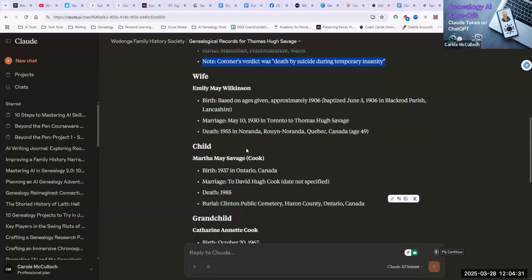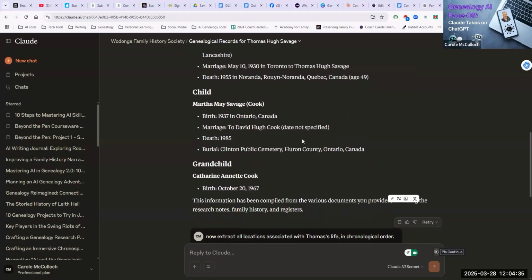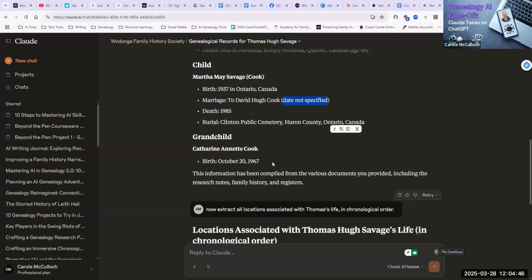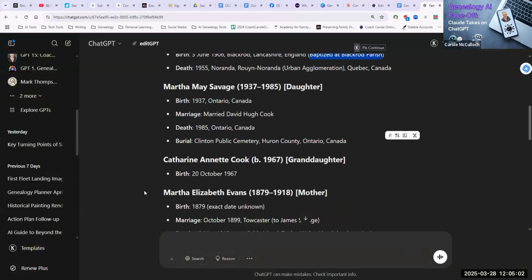Continuing, details for their child, Martha May. And some information is definitely still to be researched. It mentions marriage date is not specified. Then on to the only fact we have about the grandchild, and that is the birthday. An interesting way in which the two tools extract the details from the documents given. Move back to Chat and on to the second prompt.